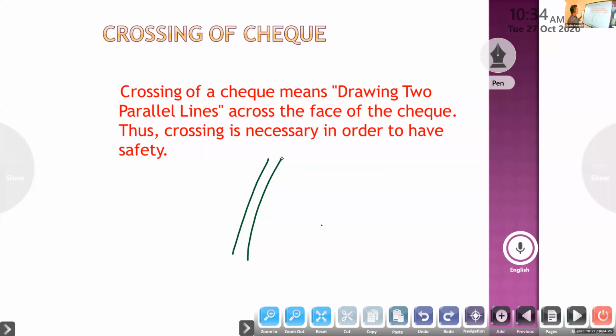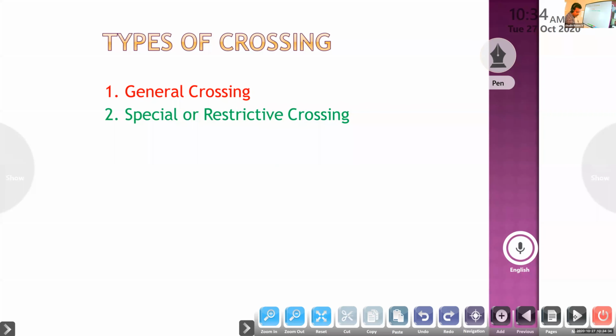It is safe for the drawer and the payee, and for us also. So next, types of crossing. There are two main types of crossing: general crossing and special or restrictive crossing. General crossing, then special crossing.